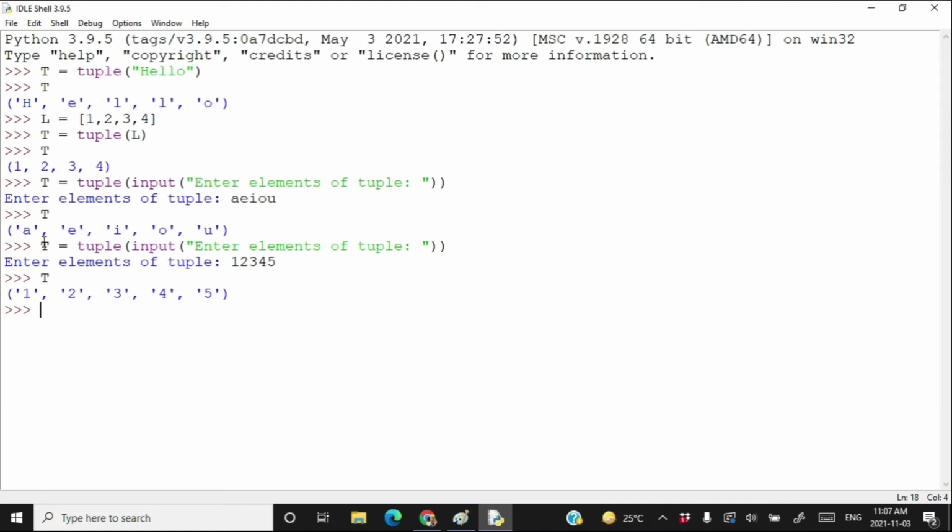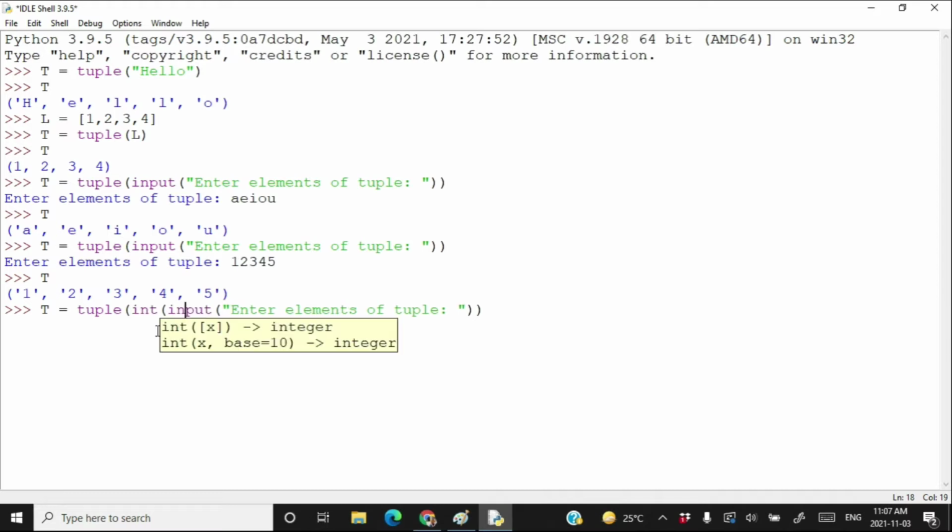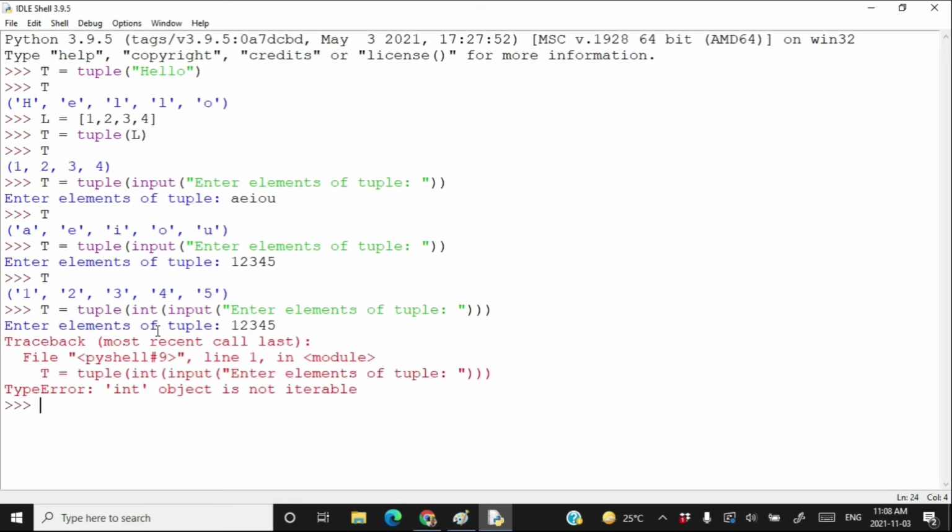Let's try something else. Copy, paste it here and use here int. So first I am going to convert whatever is taken from the keyboard into integer, and then that integer will be converted to tuple. Let's try it. 1, 2, 3, 4, 5.